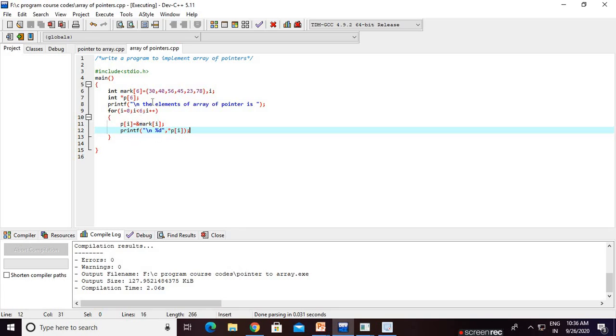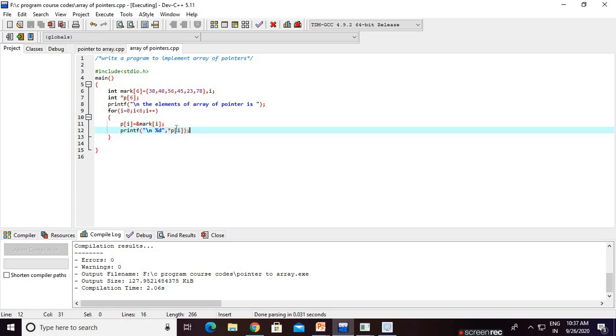So &marks of i means go to every index of the marks and store its address in p of i. This p of i is an array of pointers and works like an array. So what value is stored? p of i stores the address of every index of the marks array, so &marks of i.